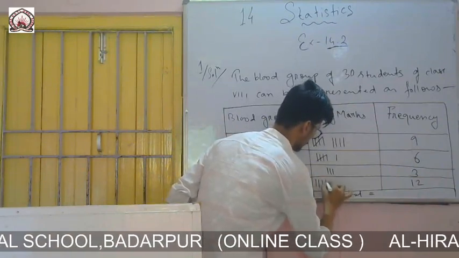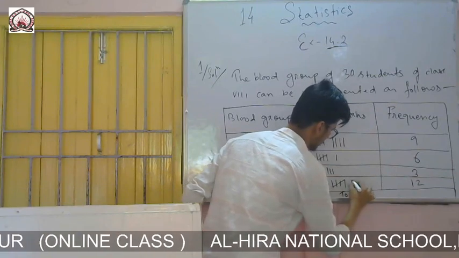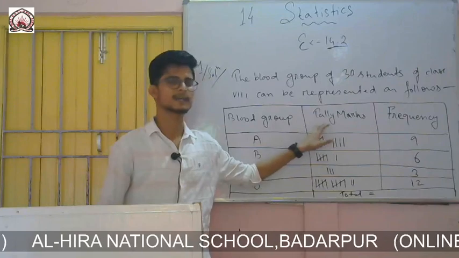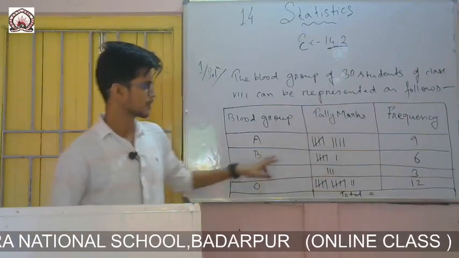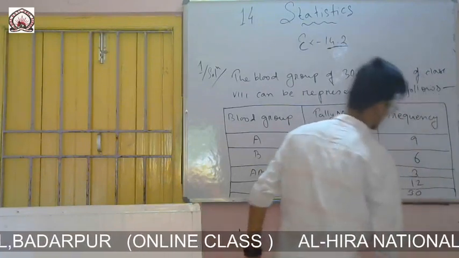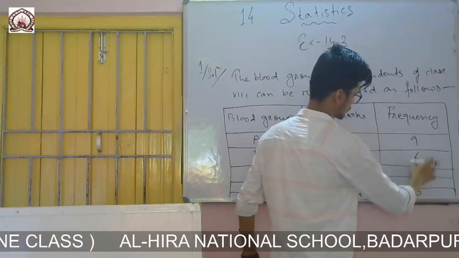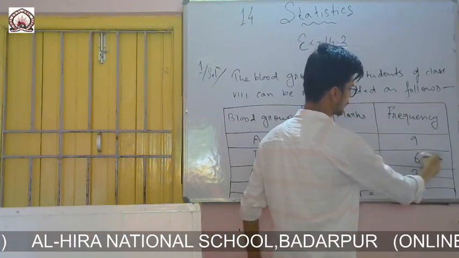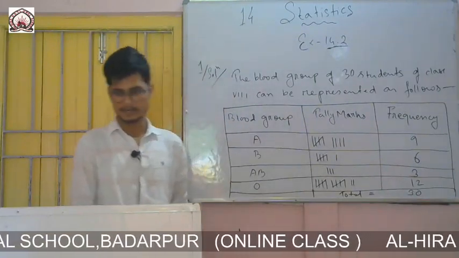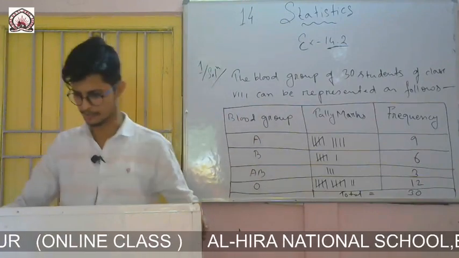1, 2, 3, 4, 5. 1, 2, 3, 4, 5. 10 finished, 11, 12. So in each table you have to make this tally mark. Total number of students is given in the question, it is 30. You can count also once. If you add it, 9 plus 3 is 12, 12 plus 12 is 24, plus 6 is 30. Yes, it is correct. So this is how we represent the data in a frequency distribution.